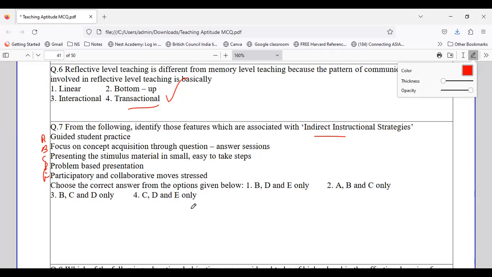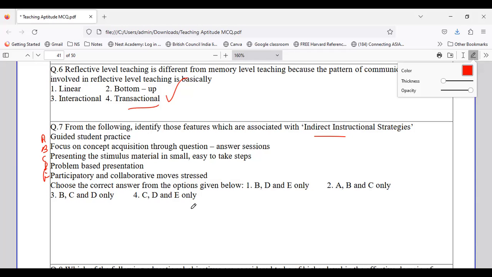So remember one more thing, you have to now concentrate on these topics about teaching, learning, instruction strategies, because we have seen 2-3 questions from this topic, whether it is direct or indirect, you should be able to justify it very well. So from the following, we have to identify those features which are under indirect instructional strategies. So whether it is guided student practice, whether it is focus on acquisition through question answer session, whether it is presenting the stimulus material in small, easy to take steps, problem-based presentation, participatory and collaborative mood stress. So let's see. So we are talking about what? We are talking about indirect instructional strategies.